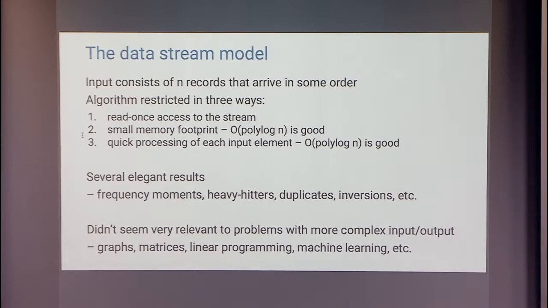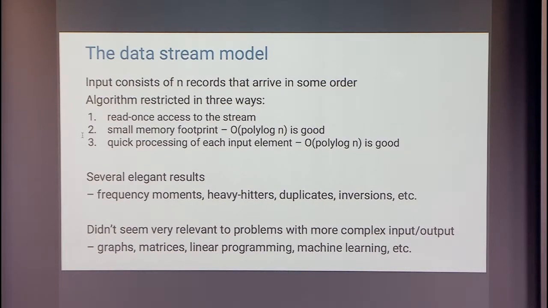I already talked about frequency moments. There's a bunch of other very nice algorithms: heavy hitters, or finding elements that appear unusually popularly in the stream for some definition of that. Jaikumar Radhakrishnan and Parikshit had this nice paper on finding duplicates in a data stream, which is again a surprisingly nice, almost elementary algorithm that actually works very nicely. Counting the number of inversions, in other words, you're given a stream of numbers and you want to know how many pairs of numbers are out of order with respect to each other. So for a whole bunch of these problems, there are very nice streaming algorithms. Pretty much all of them are log type, polylog complexity.